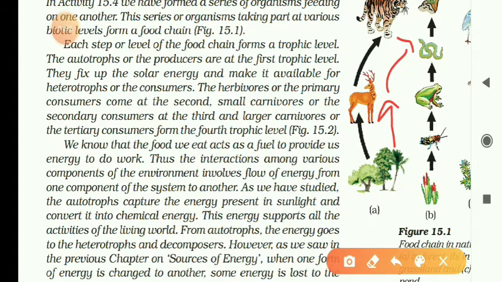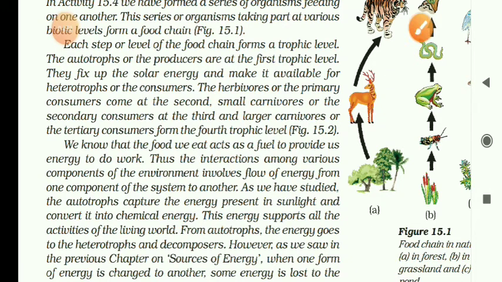Okay, as we have studied, the autotrophs capture the energy present in the sunlight. You know that autotrophs or producers capture the energy present in the sunlight and convert it into chemical energy.